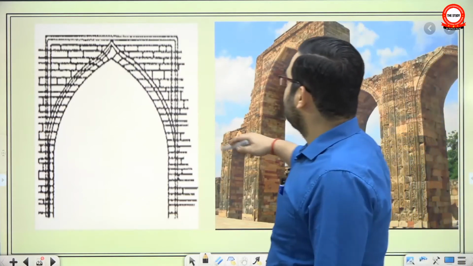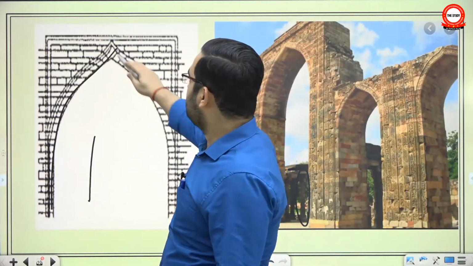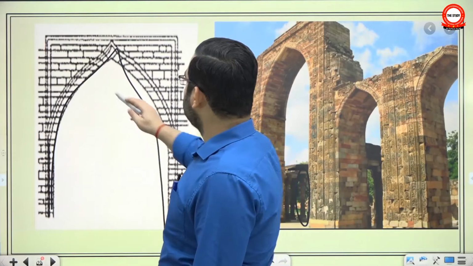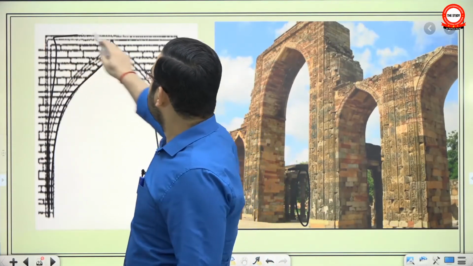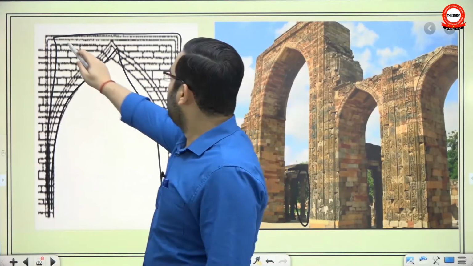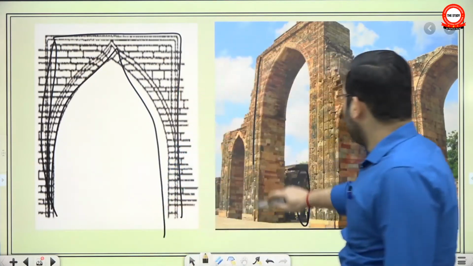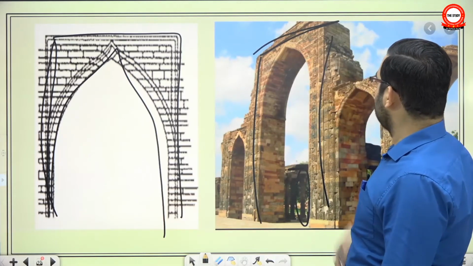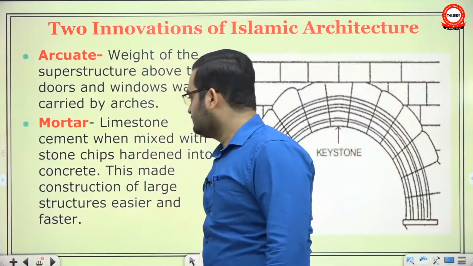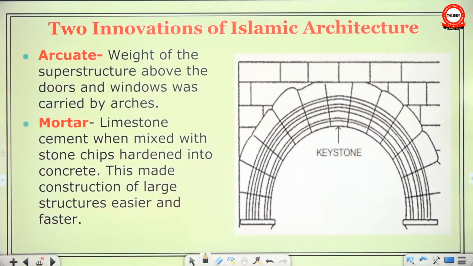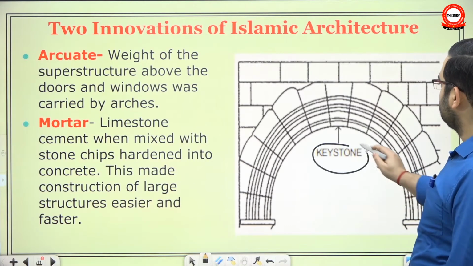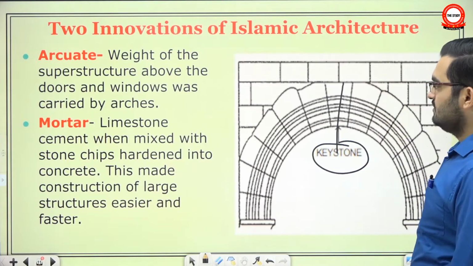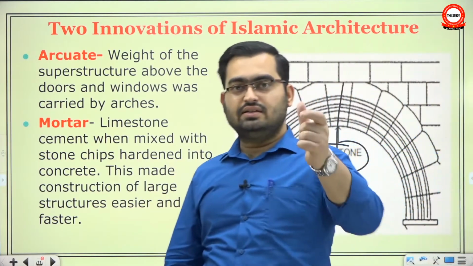So they put up a frame in front of it, but this is not a true arch. We will see what a true arch is. They just gave an impression of an arch, but essentially this is a lintel and beam style. Here you have two pillars, two main walls, and on top of it you have built this. You only carved it out to give it the shape of an arch. This is a true arch. Why? Because it has a keystone. The point is, if you remove this keystone, then the entire arch will collapse. This is how you can identify a true arch: the keystone is very important.